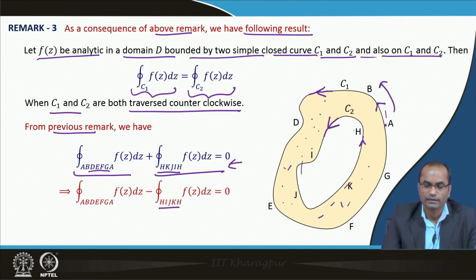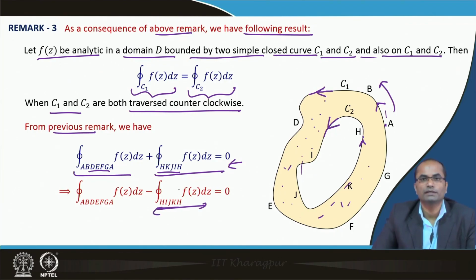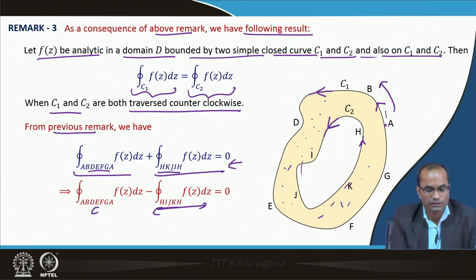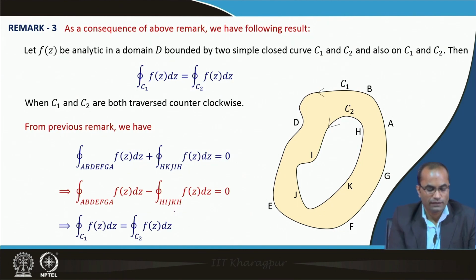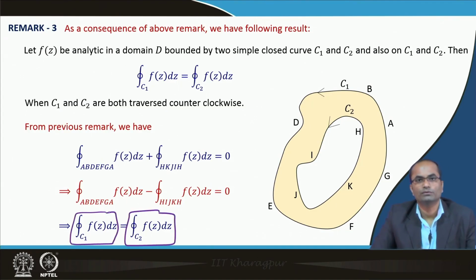exactly in the anti-clockwise direction, which in our setting has become the integral over C2. So this is the integral over C1 and this is the integral over C2. Because of this minus sign and the sum equal to 0, the integral over C1 is equal to the integral over C2. Whether we take it on C1 or on C2, it actually does not matter.